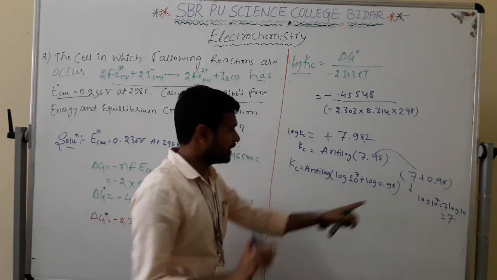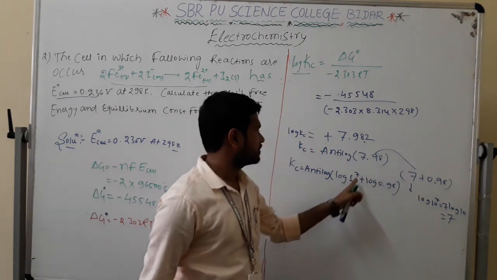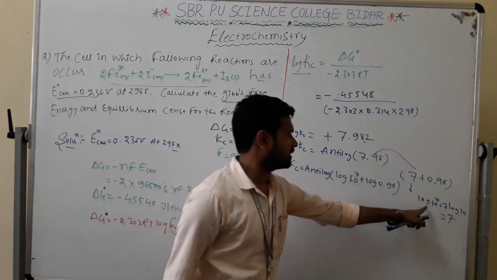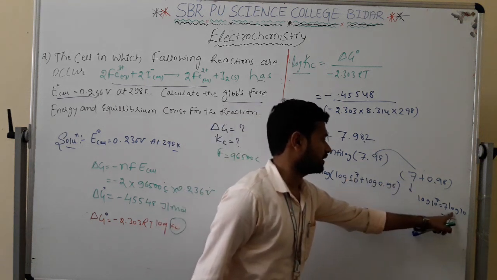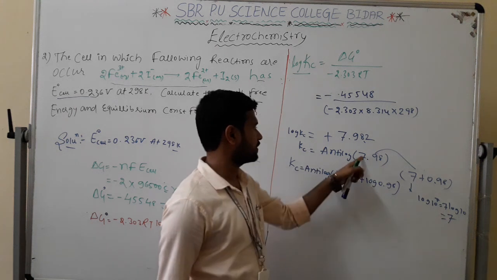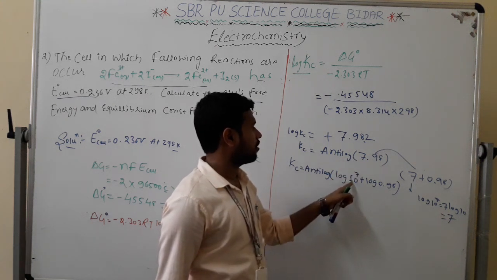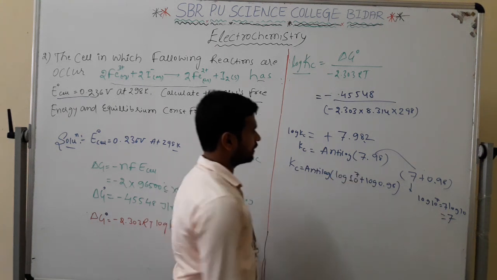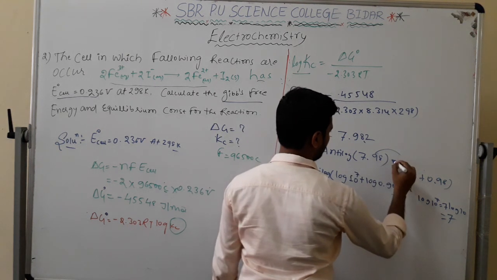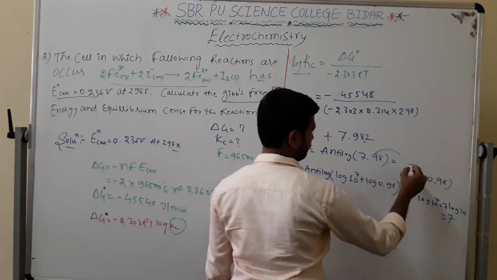I am just writing this, not doing anything else. I write 7 as 7. How do I write 10 power 7? 7 log 10, which is nothing but 7 only. So how do I write 7? As log 10 power 7. If you are having confusion, let's take this one. How can you write log 7?